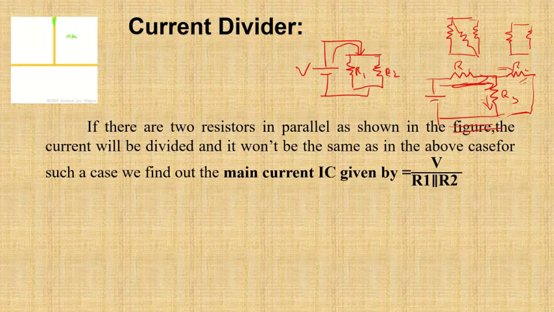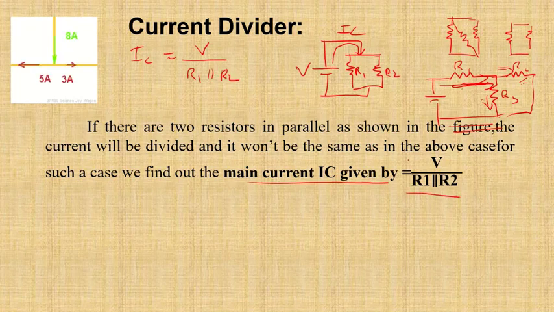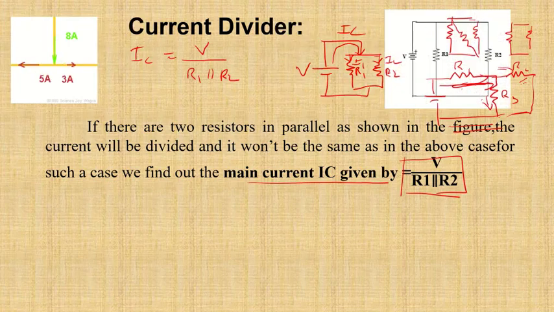Okay. So this is actually the circuit which was meant to come here. So this is the circuit which I have drawn. Once we find IC, we can find the current through R1 and R2 by simply using the current divider formula, which is nothing but this. So current through R2 is nothing but IC into R1 divided by R1 plus R2. And current through R1 is nothing but IC into R2 divided by R1 plus R2. So kindly note these two formulas. They will be very, very handy when we will be solving your theorems later on. So that is the current divider law. So we'll quickly look at examples to understand this law further.